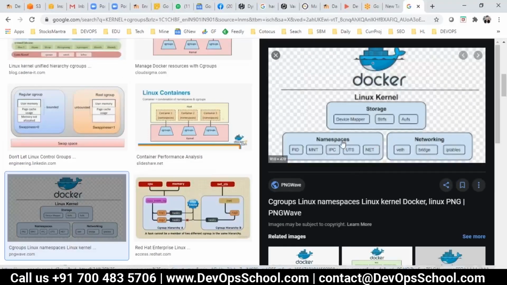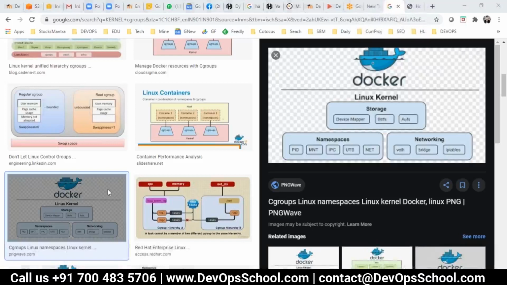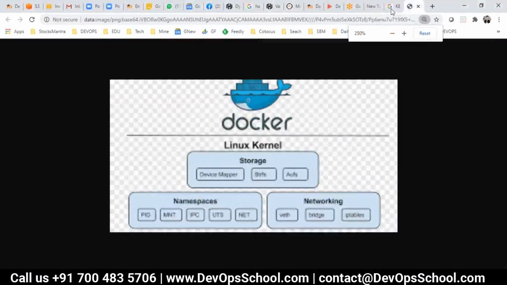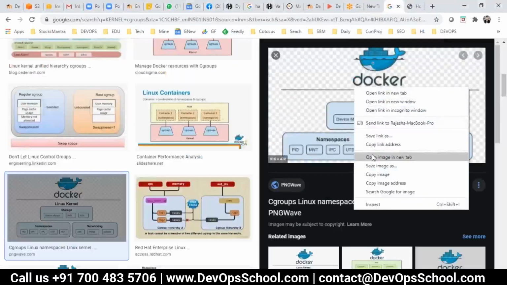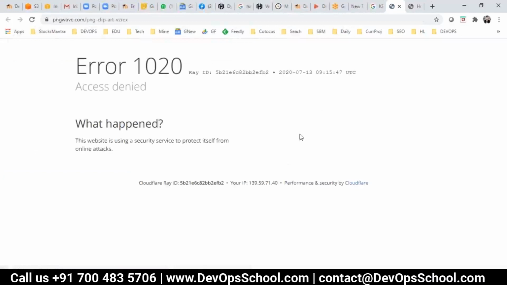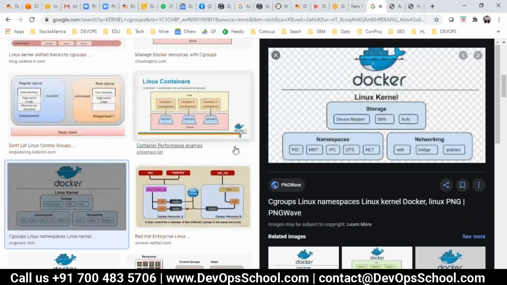You have a Linux kernel which has a namespace, right? You see here. How can I open this image alone? It's not a full image which I'm trying to address, but still I have some comfort. Oh, this is not a good image. I click, and it says 404 error.